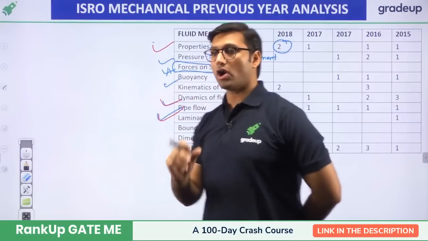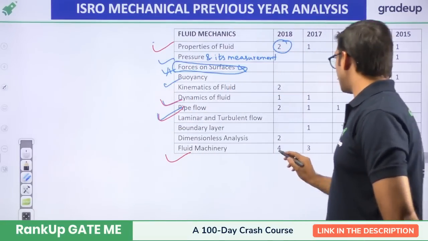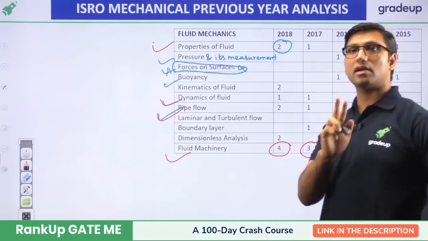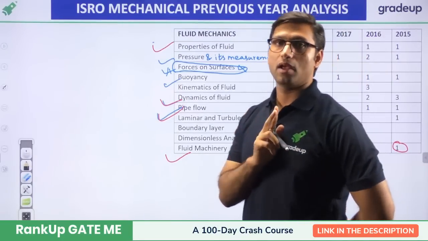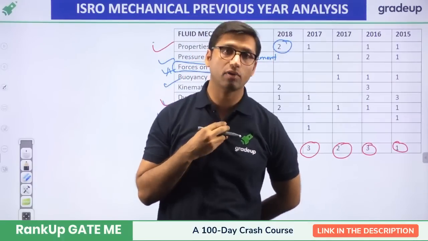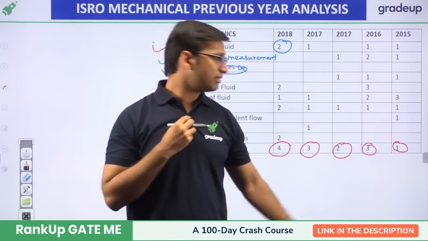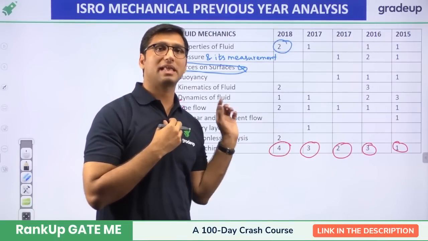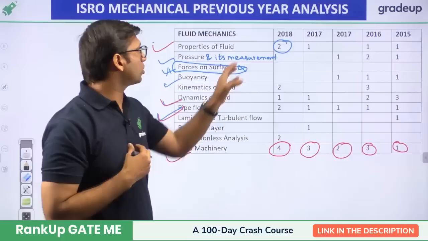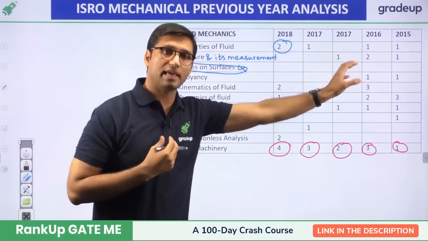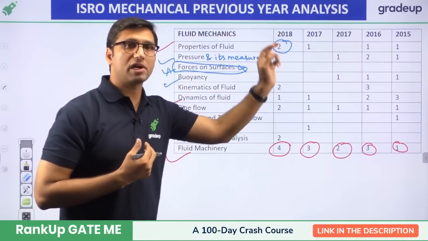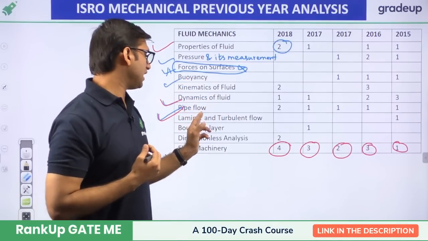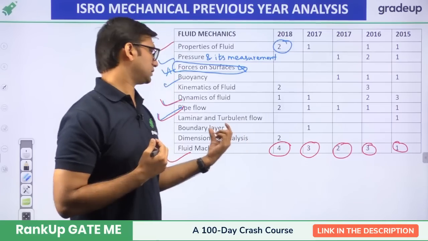And don't forget fluid machinery. At least 2 to 3 questions come from fluid machinery, or hydraulic machinery, from hydraulic turbines or hydraulic pumps. So this is very, very important. So there is a total of 11% weightage from fluid mechanics, and the important topics asked were properties of fluid, dynamics of the fluid, pipe flow and fluid machinery.